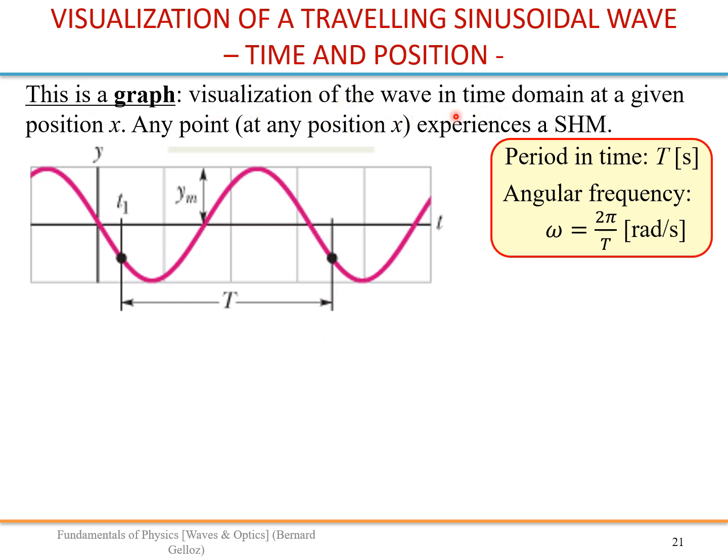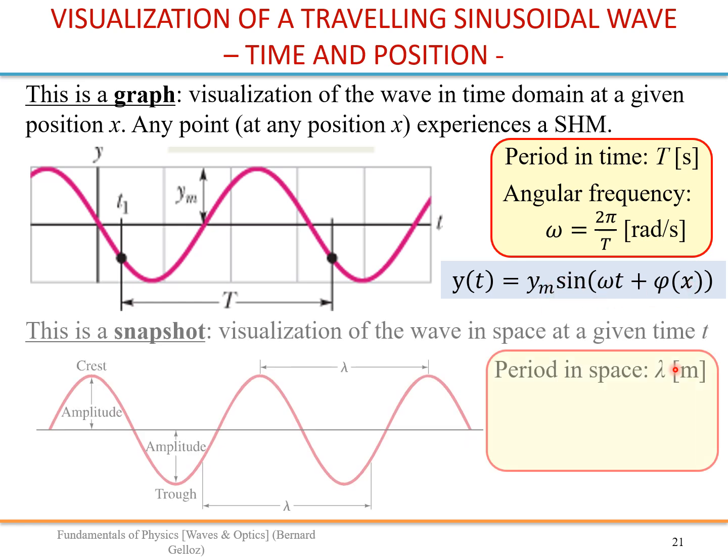So it shows the wave in the time domain, for a given position. You have that. This is similar to simple harmonic motion. You know already there is a period T, there is an angular frequency omega, and you can write y in this way. Again, a cosine or a sine, it doesn't matter. And this is a snapshot, taken at a given time, and you look at your wave in space domain.